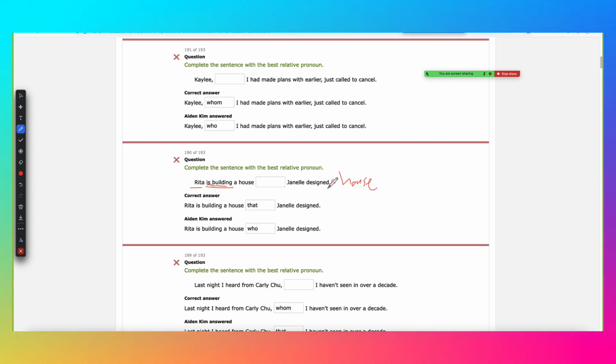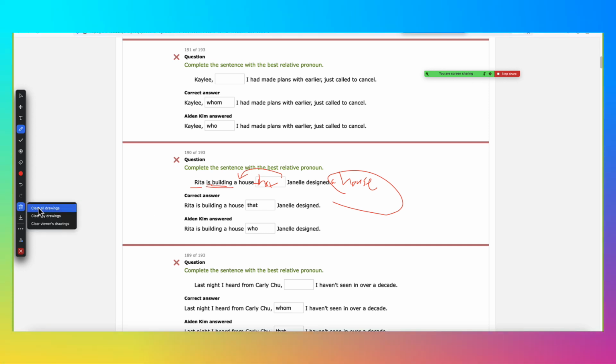Since Janelle designed the house and we're referring to an object, to get more specific or qualify the house, you have to use the word that. Not only that, you don't see a comma in front, which means this is essential. It's essential that it refers to what house it is. So you use the word that.